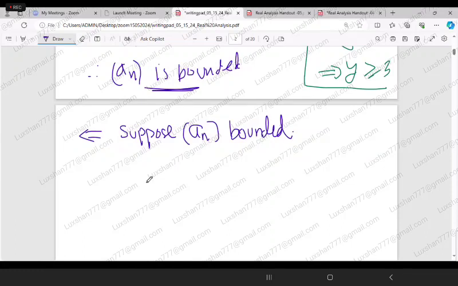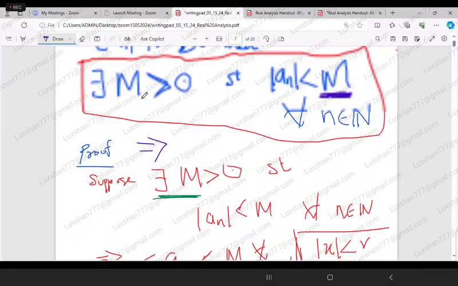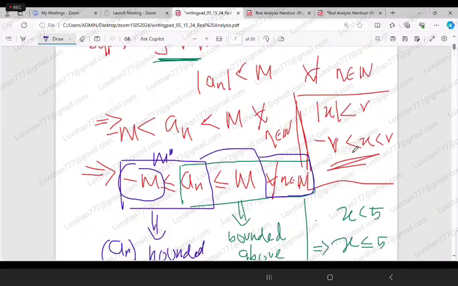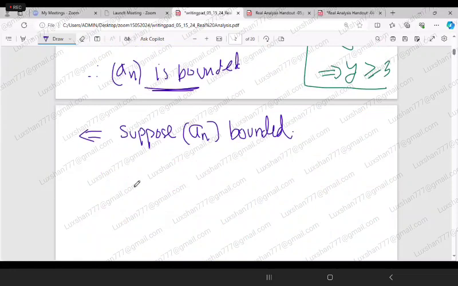Now we want to show there exists a capital M, positive number, such that mod of a_n is less than M for all n belongs to N. So that is what we want to show.